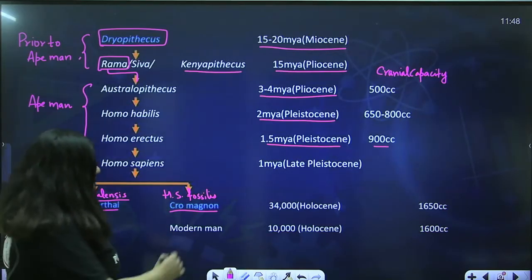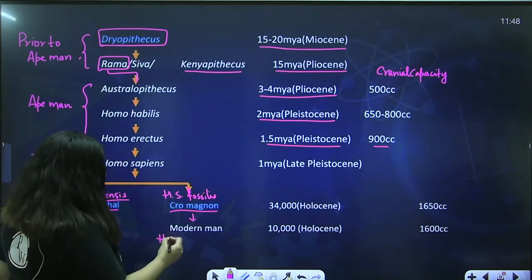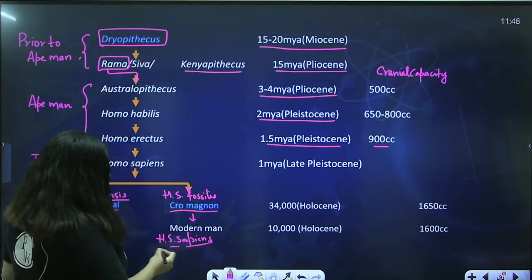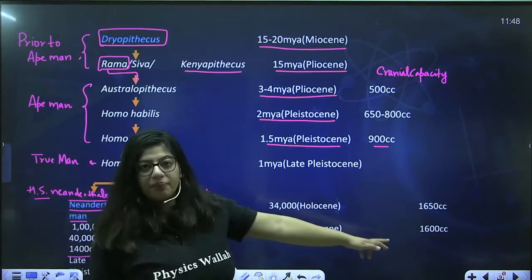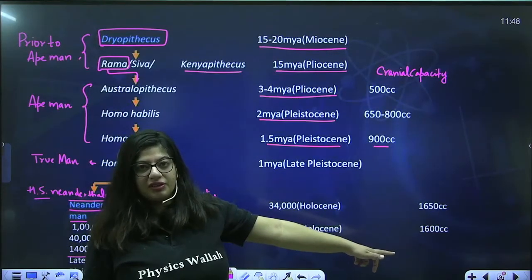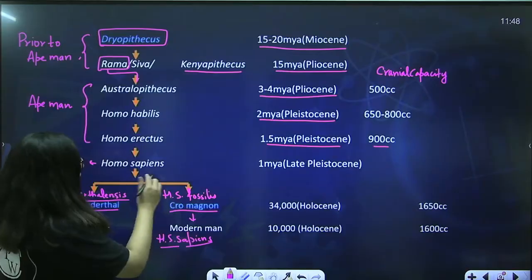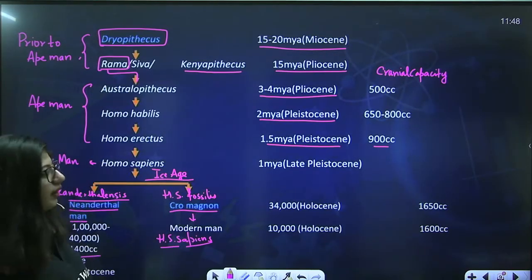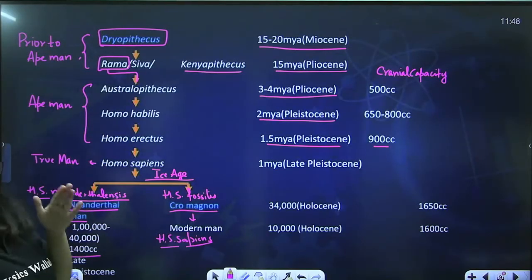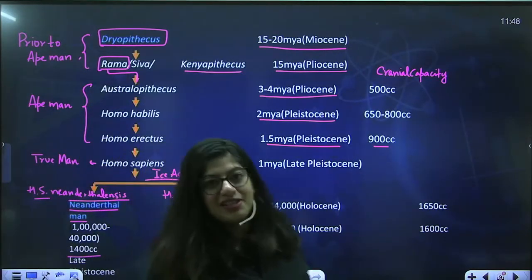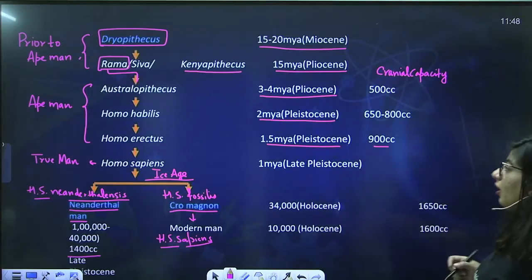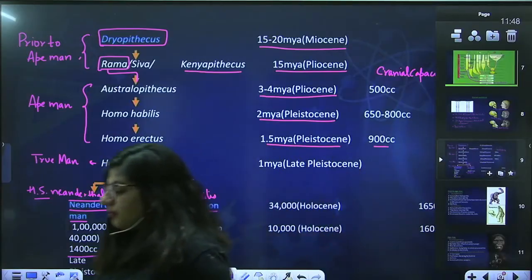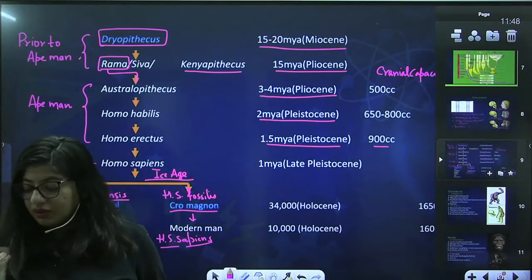Okay, and then it gave rise to Homo sapiens, which are we, modern man, around 10,000 years ago in Holocene, and we have a cranial capacity of 1600 cc. It is said that when Homo sapiens arrived, Ice Age was going on. Right. Now, this is a sequence. Now, let's talk about each and every ancestor one by one. Okay. All right. If you draw this in your copy, now, the human evolution will be very, very simple for you. I tell you.